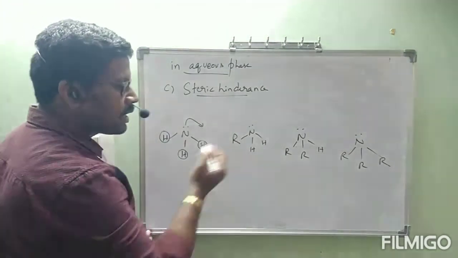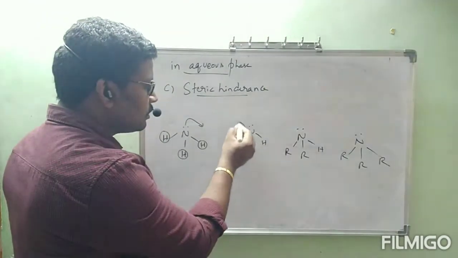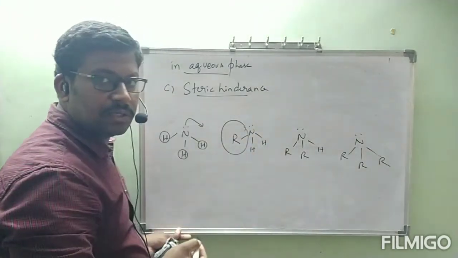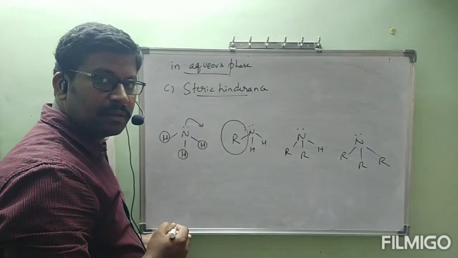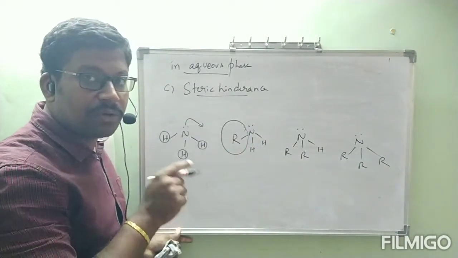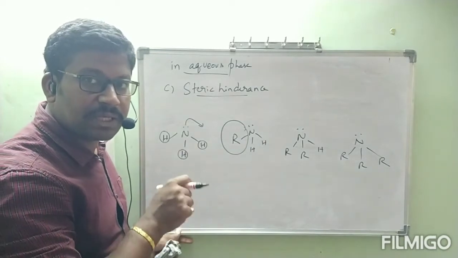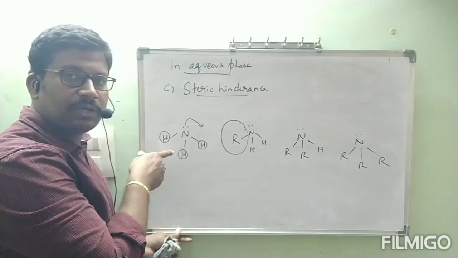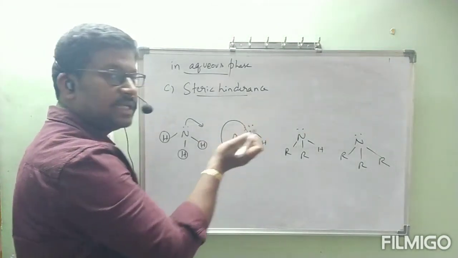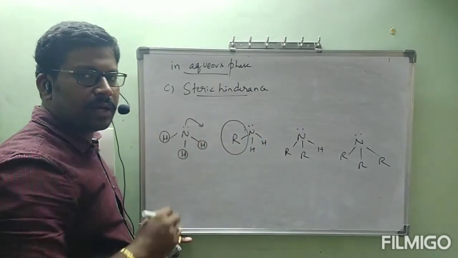Now, coming to primary, this is a bulky group. Hydrogens are small only, but one bulky group is there. So this nitrogen cannot donate the lone pair of electrons that easily when compared to ammonia, because one bulky group is there.